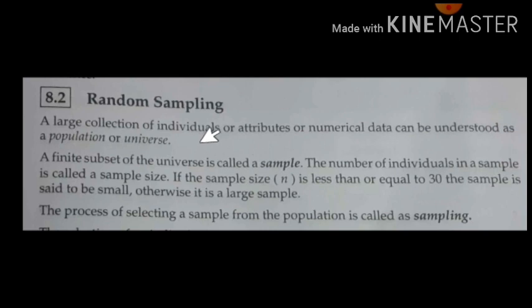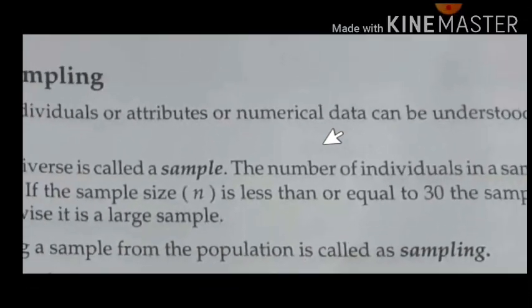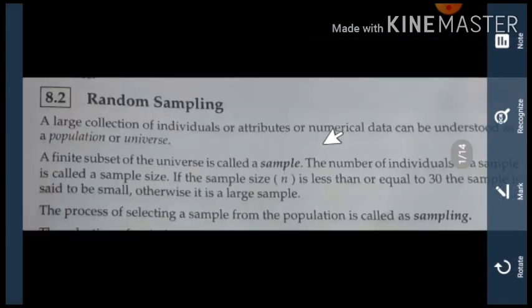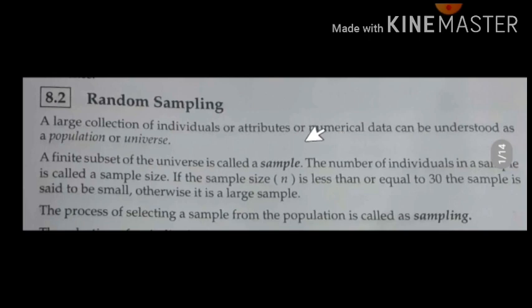A large collection of individual numerical data is understood as population. You can take an example: in a country, the population is a large number of data. As in day-to-day life, it is nothing but the large number of people in a country. That itself we call the population. The same concept applies here also.